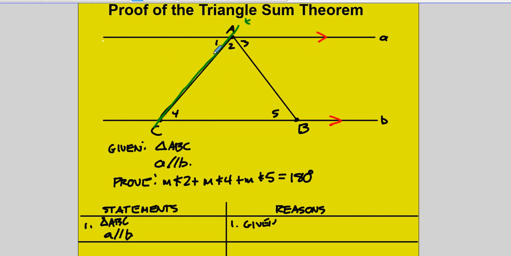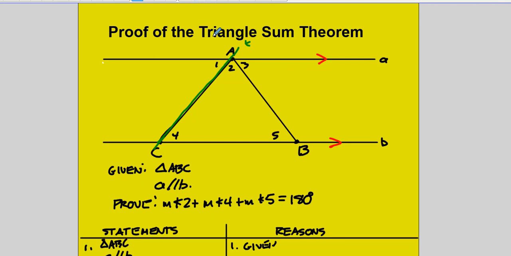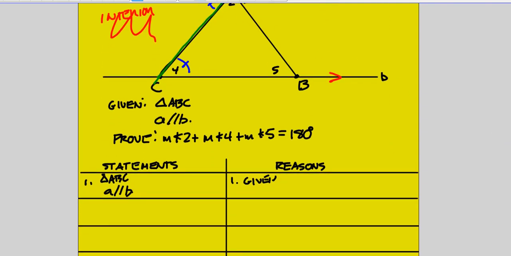And because of that, the measure of angle 1 has to equal the measure of angle 4, because this transversal T cuts these parallel lines AB, and we have an alternate interior angles theorem, which says if 2 lines are parallel, then the alternate interior angles are equal. And notice this is the interior of those parallel lines right here, and these angles are on opposite sides of the transversal. So I now can write that the measure of angle 1 equals the measure of angle 4.